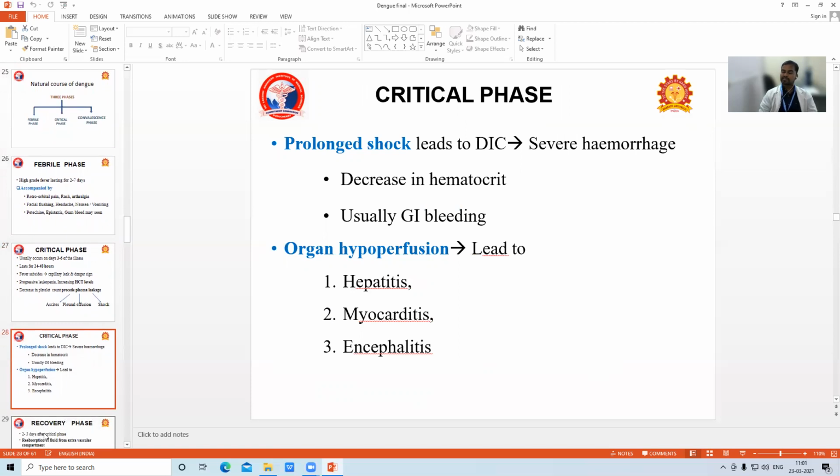So prolongation of this shock leads to DIC, which leads to severe hemorrhage. Once severe hemorrhage occurs, hematocrit falls. Usually, the type of severe bleeding that occurs in dengue is GI bleeding. This bleeding will lead to organ hypoperfusion. It will involve all organs: hepatitis, myocarditis, and enzyme elevation.